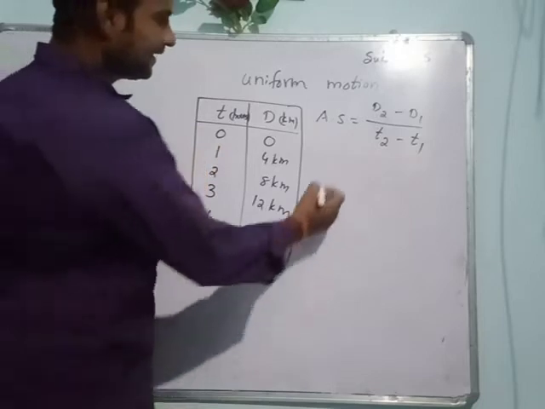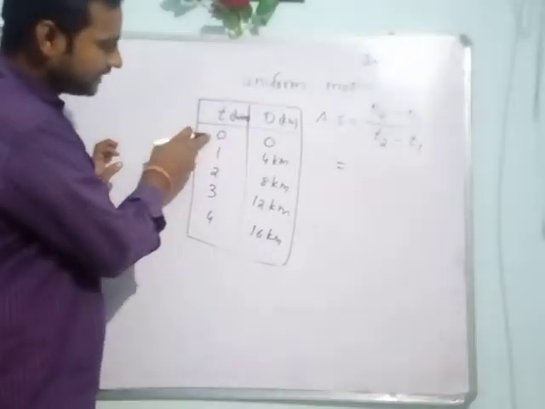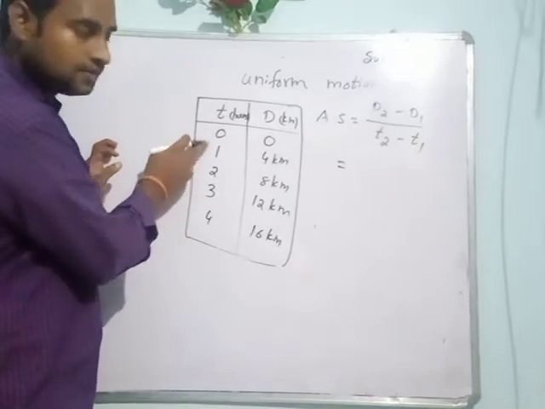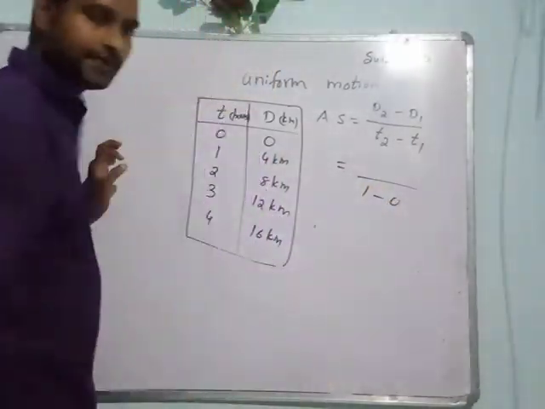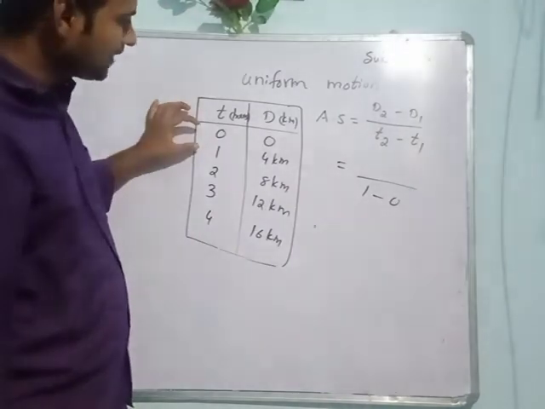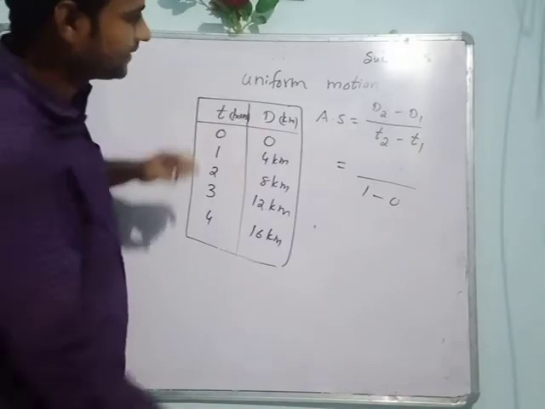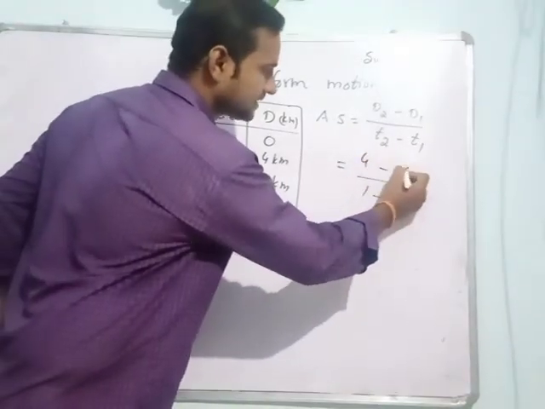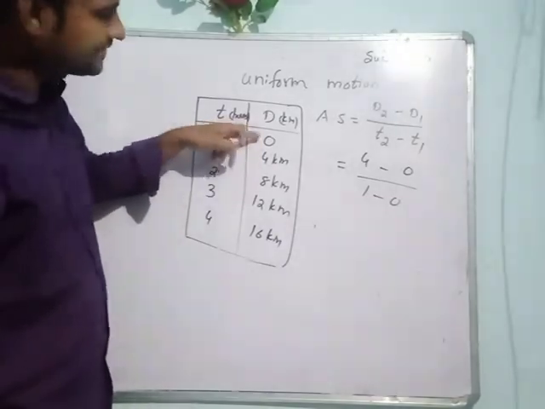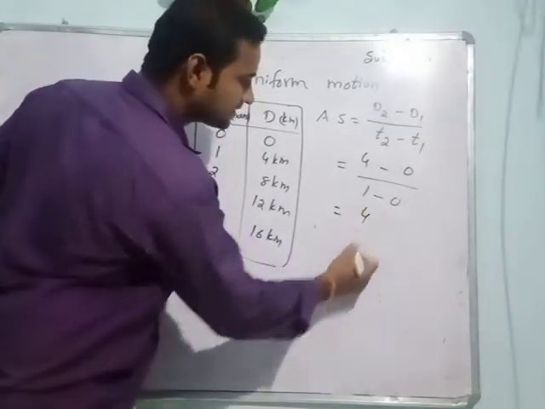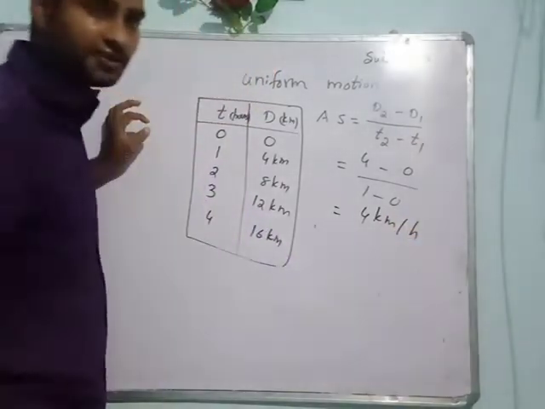So first case, first 1 hour. What is the difference between times? 1 minus 0. In the first 1 hour, what is the difference between distances? 4 minus 0, second distance minus first distance. So what is the average speed? Simply 4 km per hour. Clear all of you?